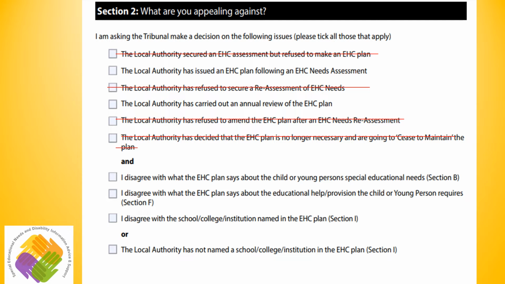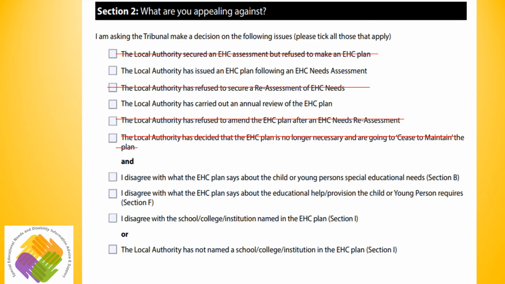So first, the local authority has issued an EHC plan following an EHC needs assessment. And second, the local authority has carried out an annual review of the EHC plan, meaning that your child or young person already had an EHC plan and this has recently been reviewed. The second part of this checklist refers to the bits of the EHC plan that you are disagreeing about. If you are appealing section I, placement only, you only need to tick this box. If you are appealing sections B, F and I, as this video will discuss, you will need to tick all three.